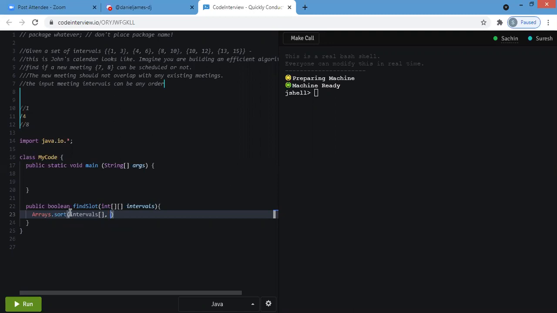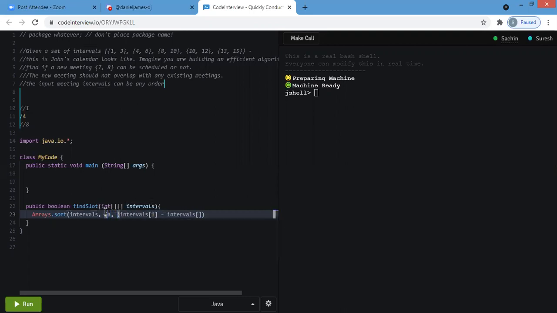If we are sorting, actually I did something wrong.